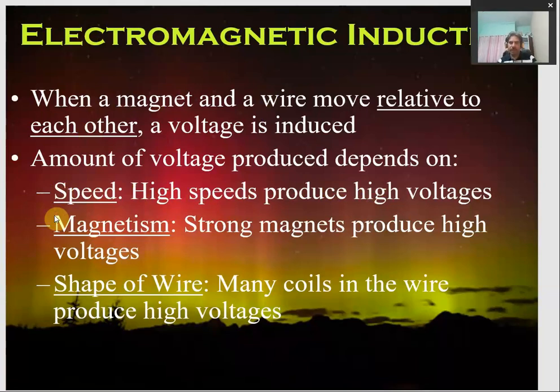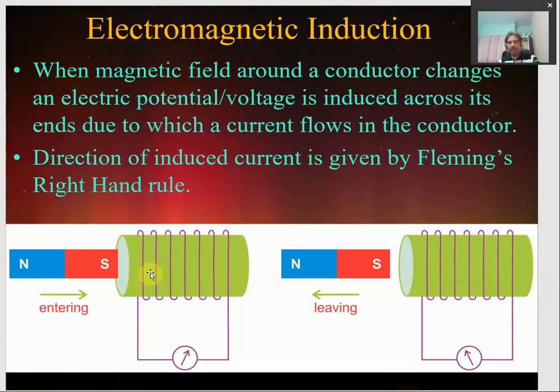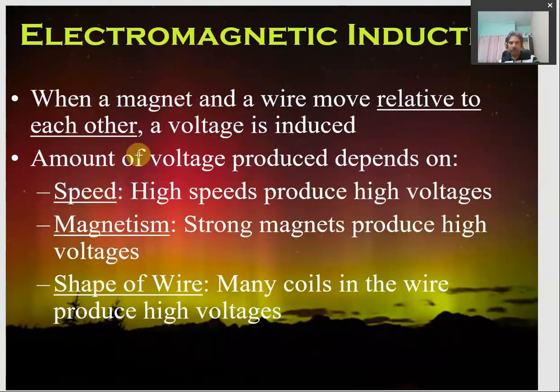Suppose we are moving the magnet, or the conductor, with the same speed, but we are using strong magnets, in that case also the EMF or voltage which is induced will be higher. Another thing is the shape of the wire. If we are using coils, as we have just discussed in the previous diagram, and we increase the number of turns in this coil, again the induced voltage or potential will be increased. So these are a few things related to this induced voltage.